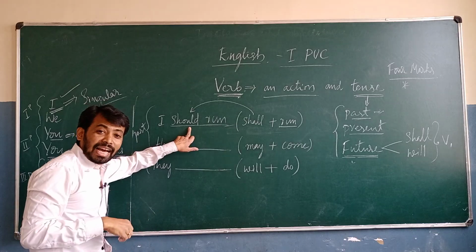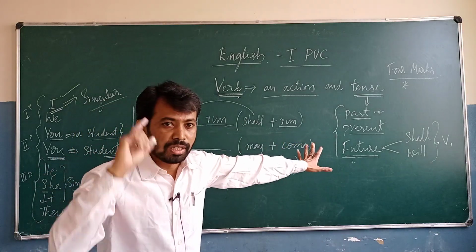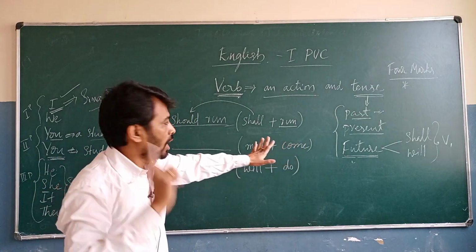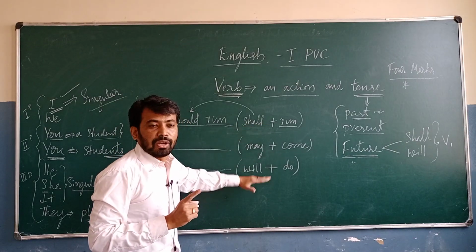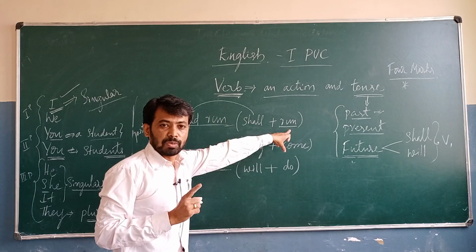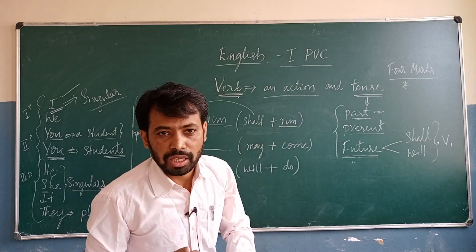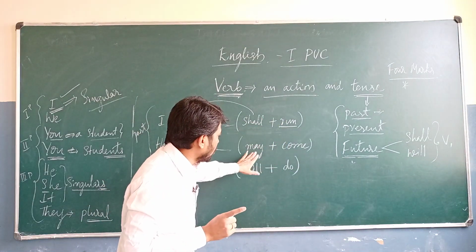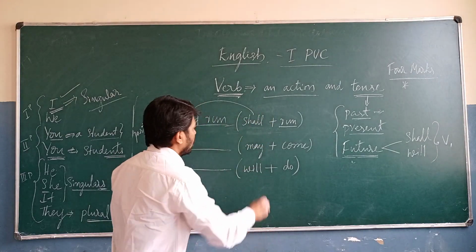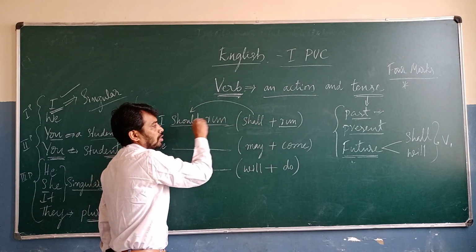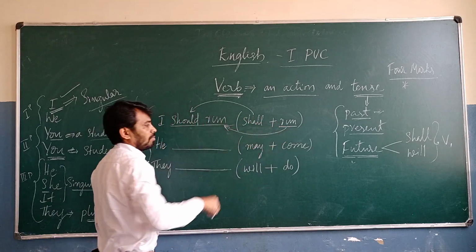If there is a modal auxiliary verb in the bracket, all of you listen carefully. If there is a modal auxiliary verb in the bracket with the main verb, at that time shall changes into should, run changes into run.